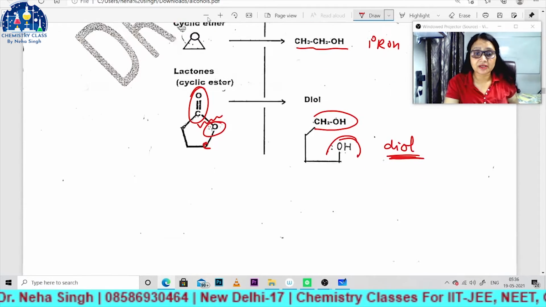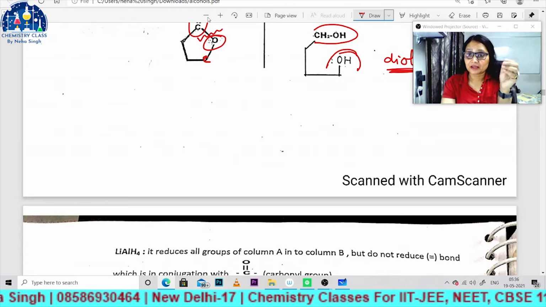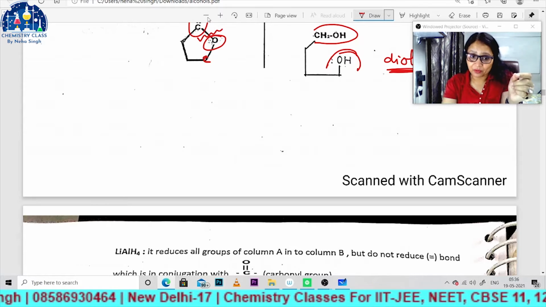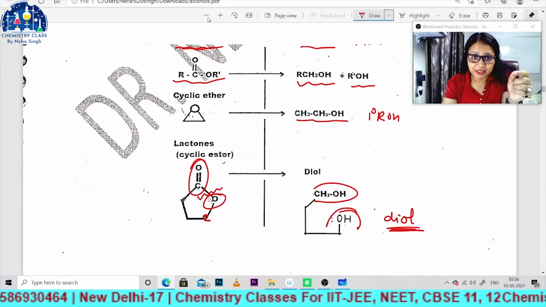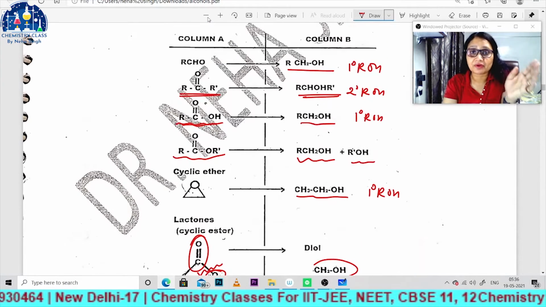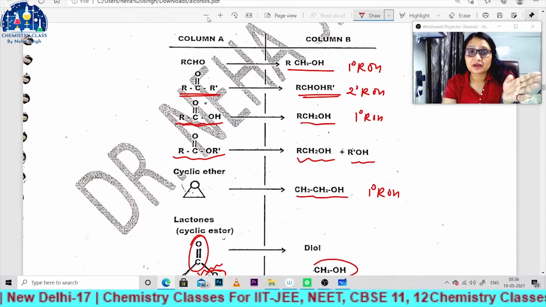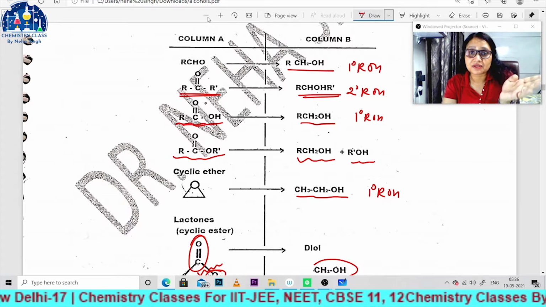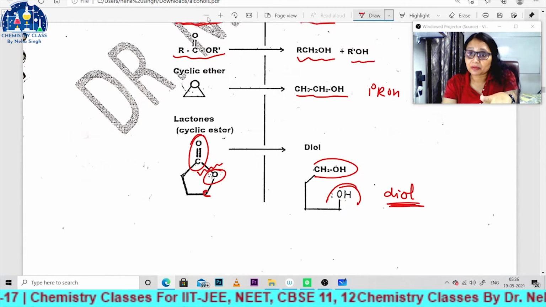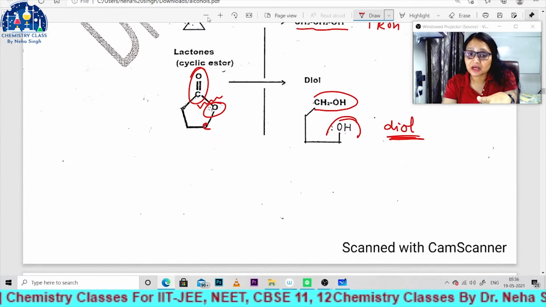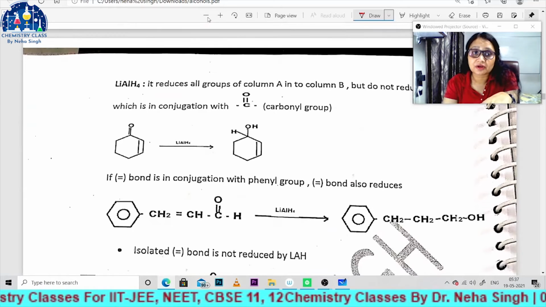Now we will study these reducing agents one by one. For example, I am talking about lithium aluminum hydride. Lithium aluminum hydride will reduce all compounds which are present in column A, and it will convert all compounds into column B, right bachcho? But lithium aluminum hydride cannot reduce carbon double bond carbon. You should remember this thing.